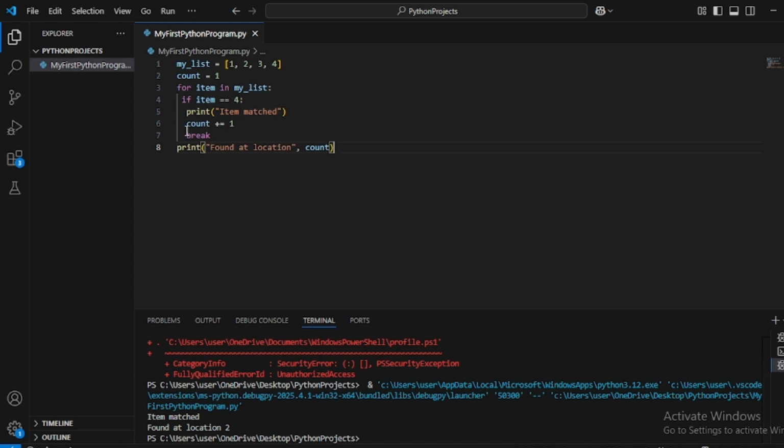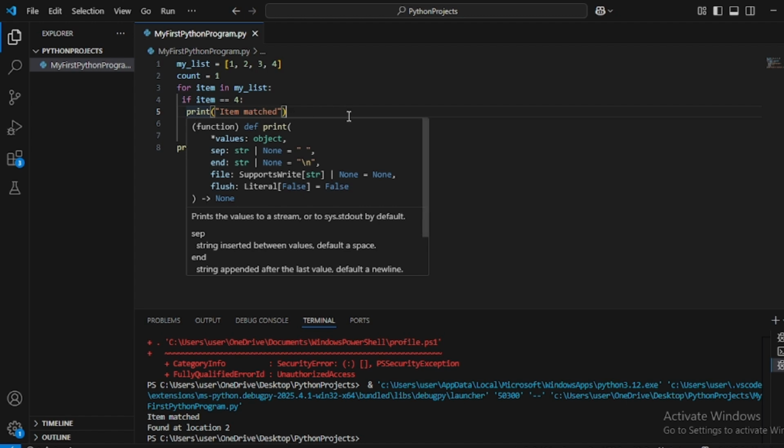Now, the way we have written it here, the first item value is 1, and that means the index is 1. At index 1 we have value 1. So 1 is not equal to 4, so this will not execute. Again item points to this 2. Now the item value is 2, which is not equal to 4, so this statement will not be executed. Now item will become 3. That means item will point to this index. 3 is not equal to 4.